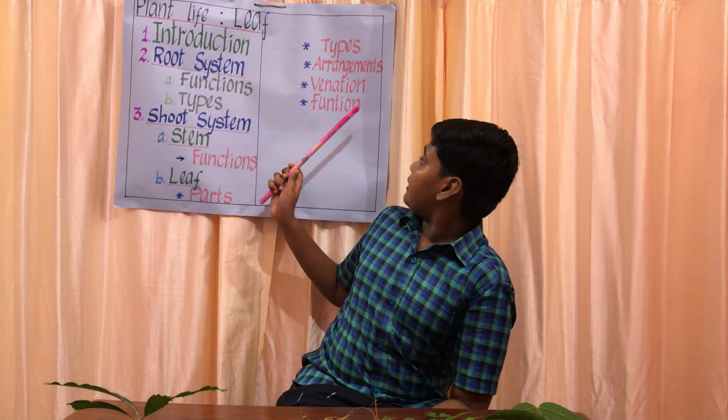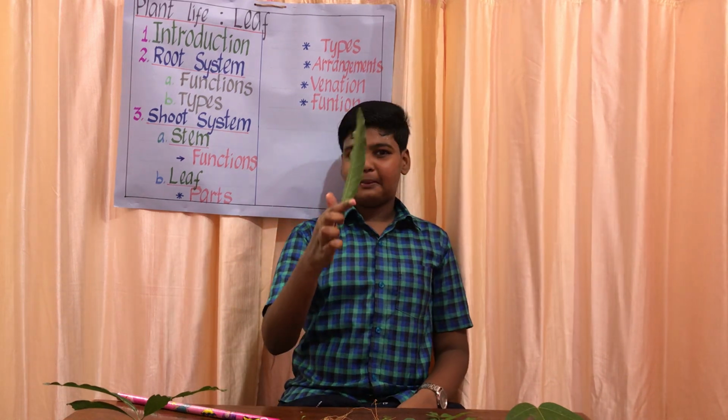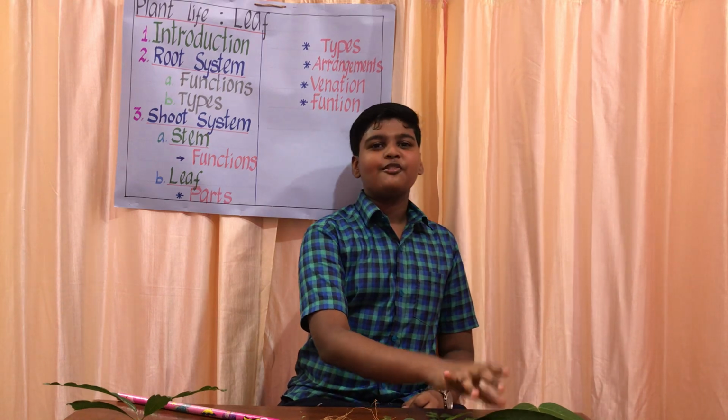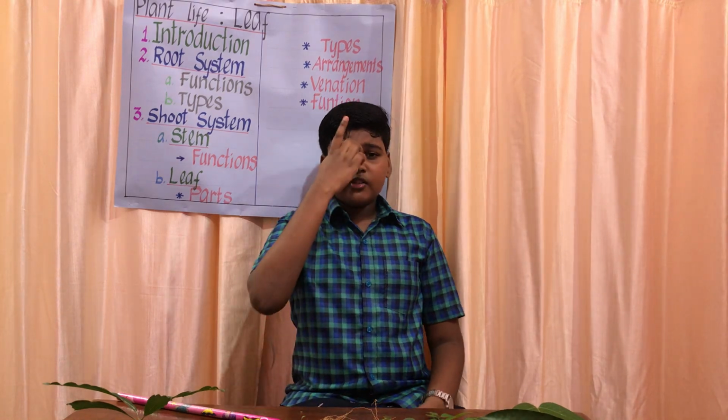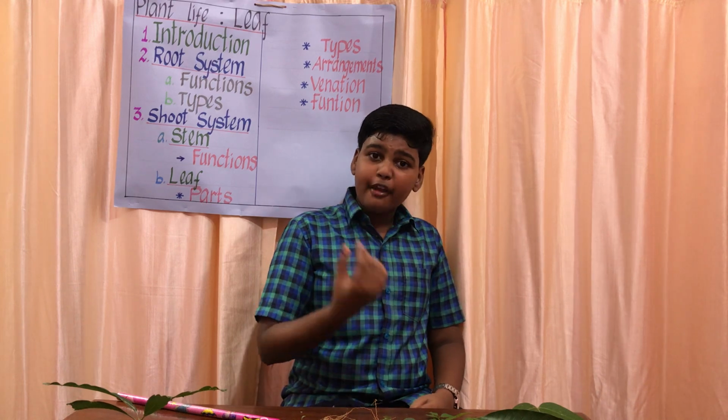Okay, now we can learn the function. It's very important. Without that the plant won't be there. That's why the leaf is known as the kitchen of the plant. It is the process of photosynthesis. The leaves prepare food through photosynthesis.